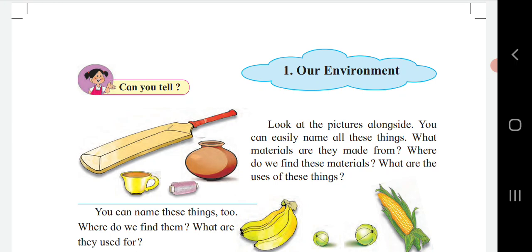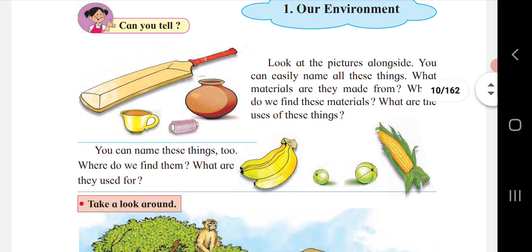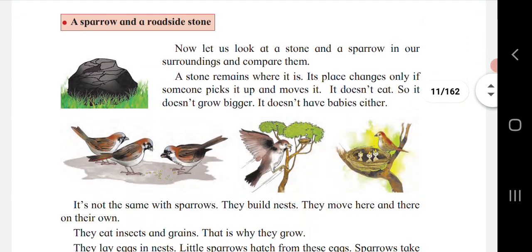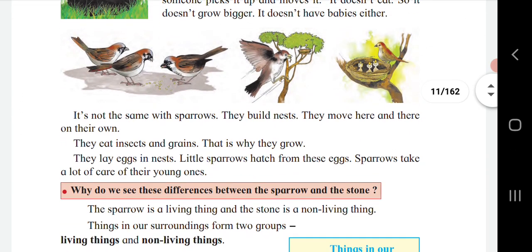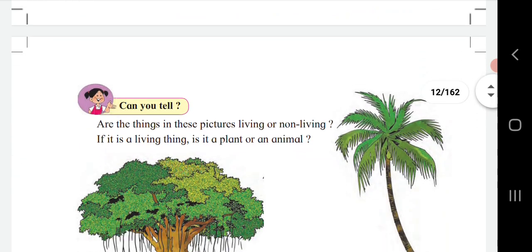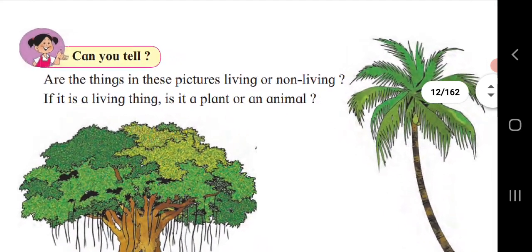Today we are going to study Standard 3rd Environmental Studies, Chapter 1, Our Environment. In the previous part, we had discussed living things, non-living things, the difference between a stone and a sparrow, and the difference between living things, that is, animal and plant. We had seen that animals can move from one place to another. Plants are living things, but they cannot move by themselves from one place to another. Today we are going to discuss the next part.